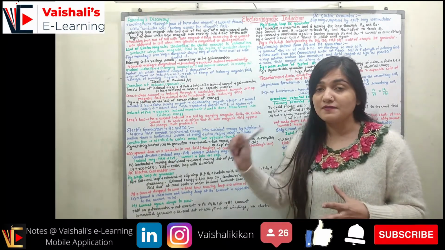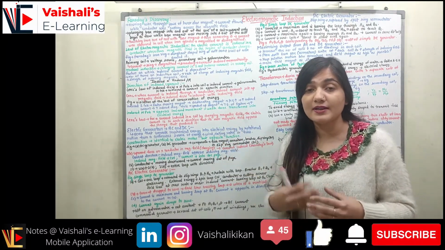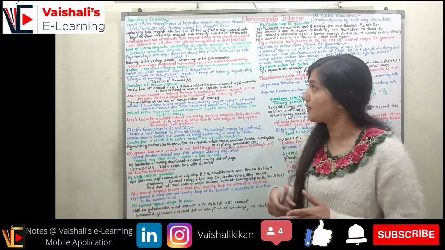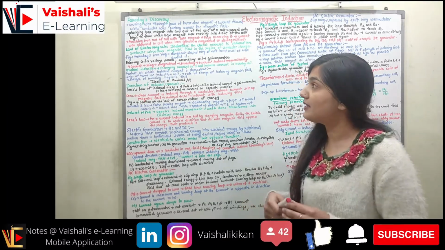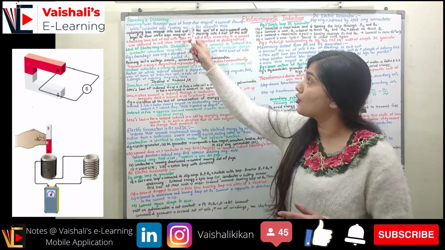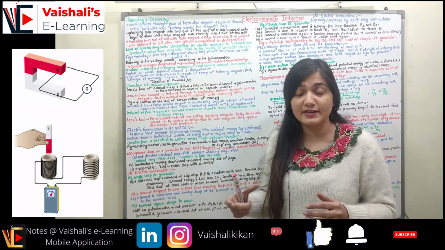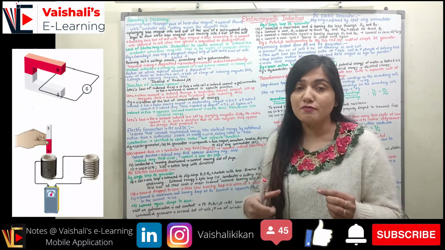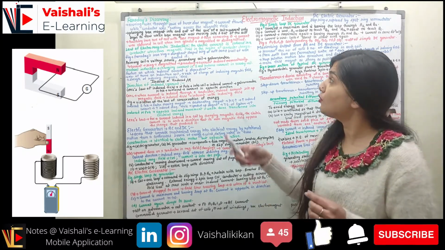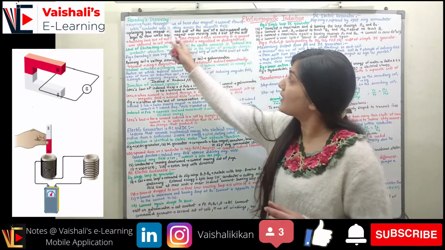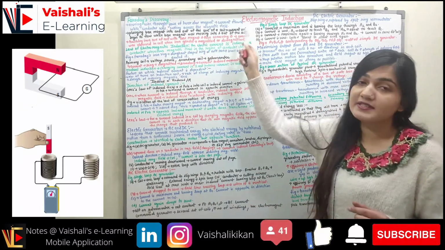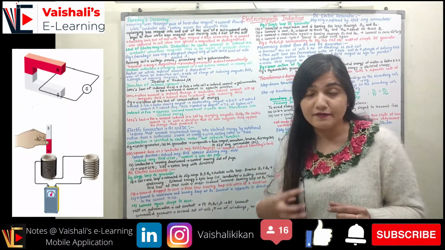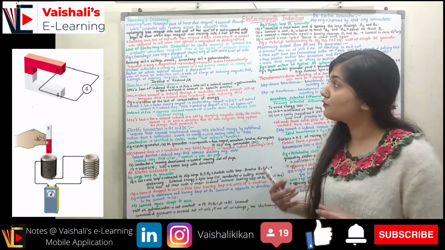Faraday was the first scientist who published related work, and then Oersted gained confidence, and after that he published his work. According to Faraday's discovery, suppose I have a moving wire through the jaws of a horseshoe magnet. The horseshoe magnet is a permanent magnet and the wire is moving. Then current will flow while the conductor is cutting across the magnetic field. Whenever the conductor was cutting across the magnetic field, he observed that current was flowing.